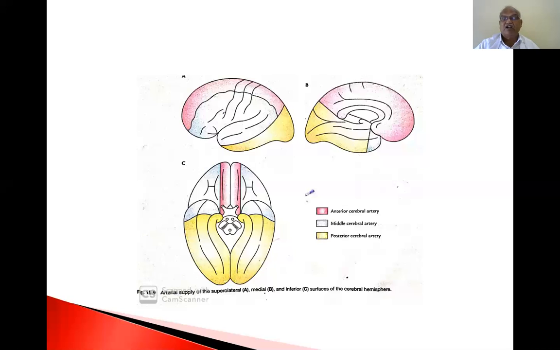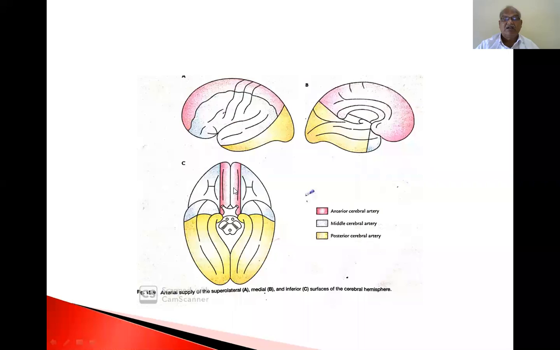The middle cerebral artery also supplies the temporal pole of the temporal lobe. This is yellow in color, this is blue in color. This is the temporal pole of the temporal lobe. Most of the superolateral surface of the brain is supplied by the middle cerebral artery. The frontal lobe, parietal lobe, and also a part of the temporal lobe are supplied by it.